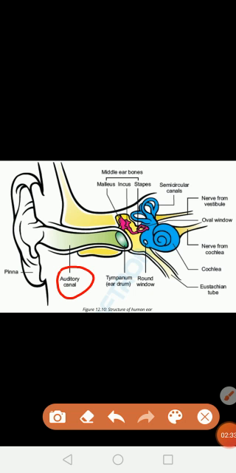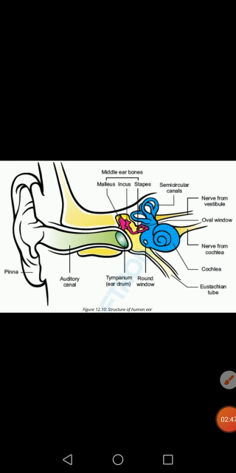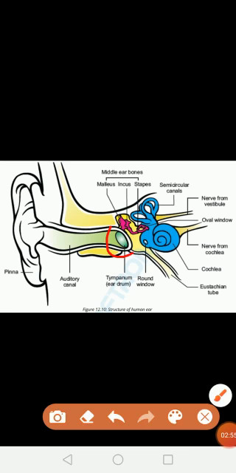Next part is the tympanum, or eardrum. This is the eardrum, and it separates the external ear from the middle ear.